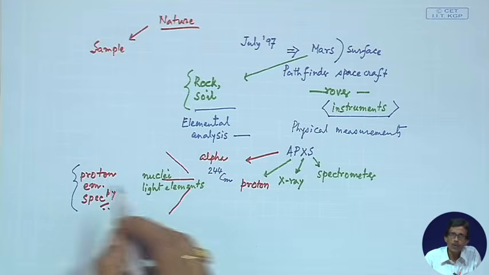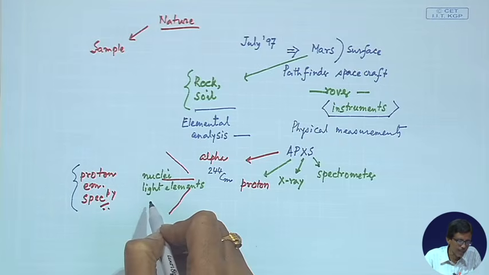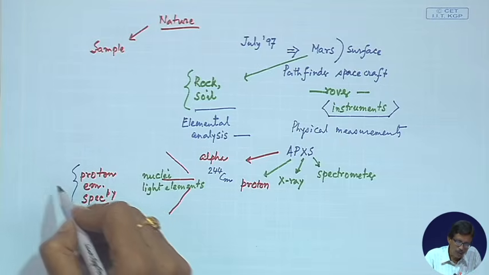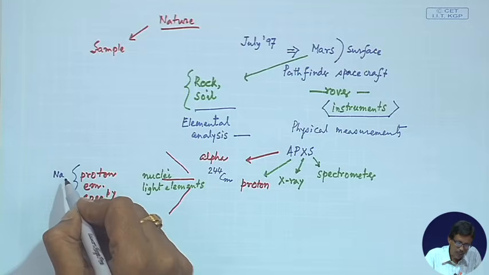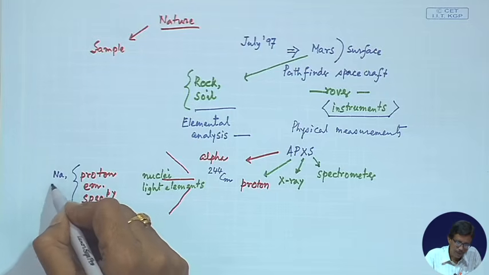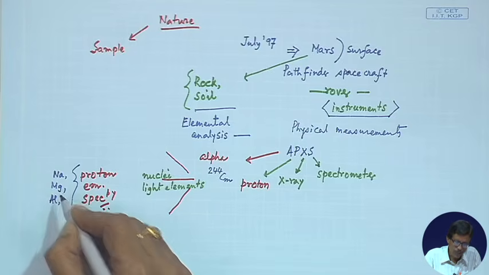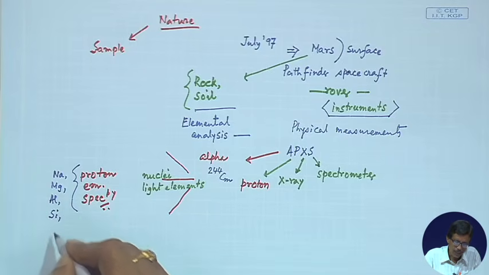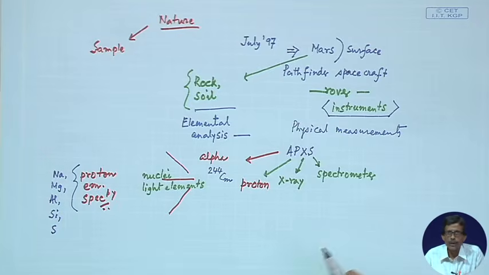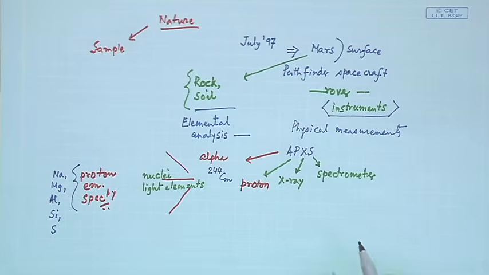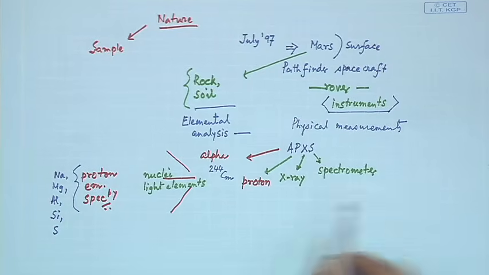Why are we doing so? Because this information can be helpful to us for the identification of sodium, magnesium, aluminum, silicon and sulfur.